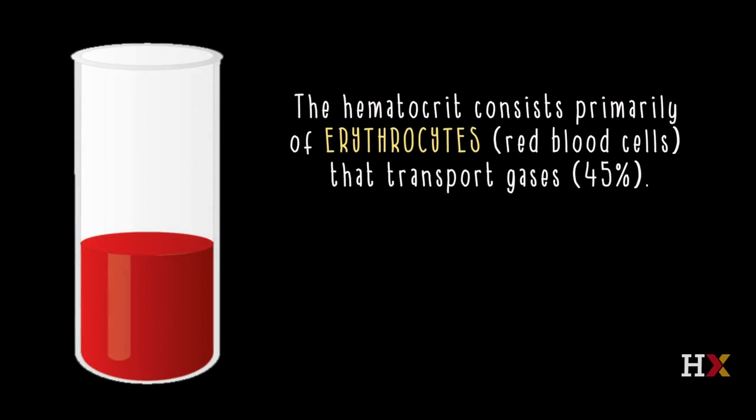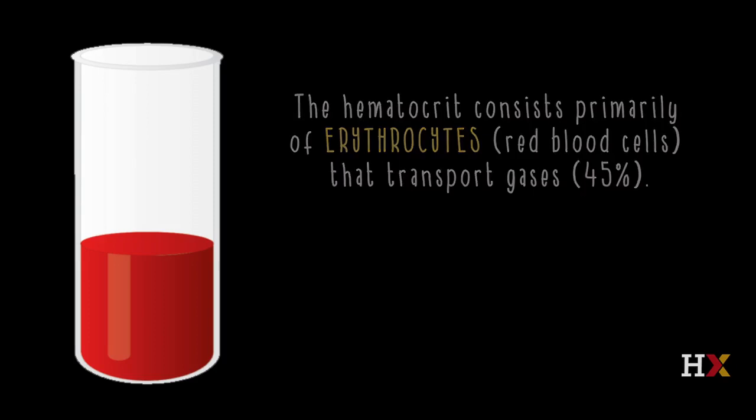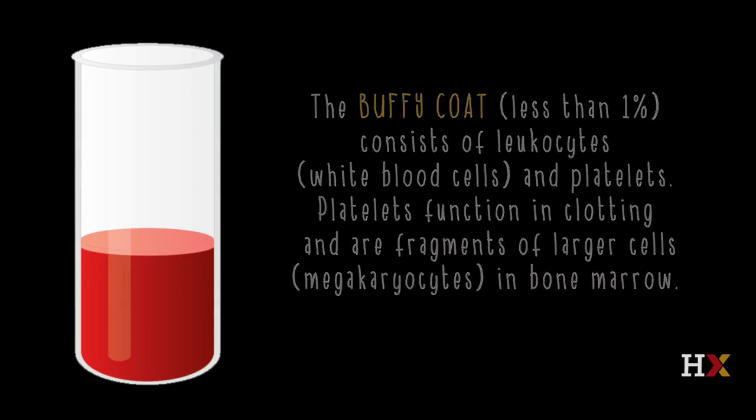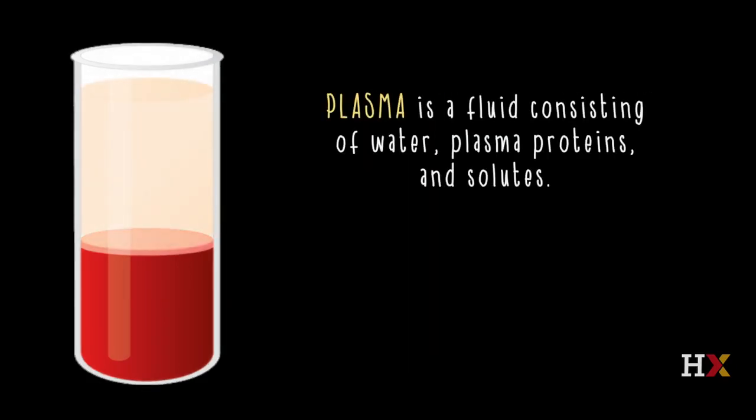In the centrifuge sample, the hematocrit will consist primarily of erythrocytes or red blood cells, whose function is to transport gases. The red blood cells comprise about 45% of the whole blood sample. The buffy coat is a term that's used for the very thin central band in the centrifuge tube, which consists of white blood cells and platelets. Platelets are fragments of larger cells found in bone marrow, megakaryocytes, and platelets function in clotting. Plasma is a fluid consisting of water, plasma proteins, and solutes.